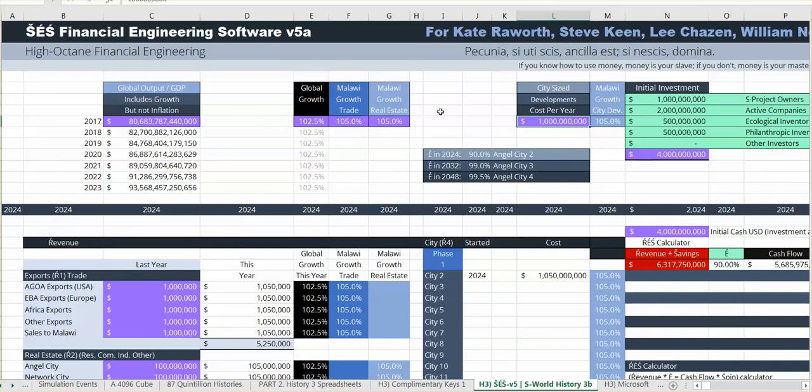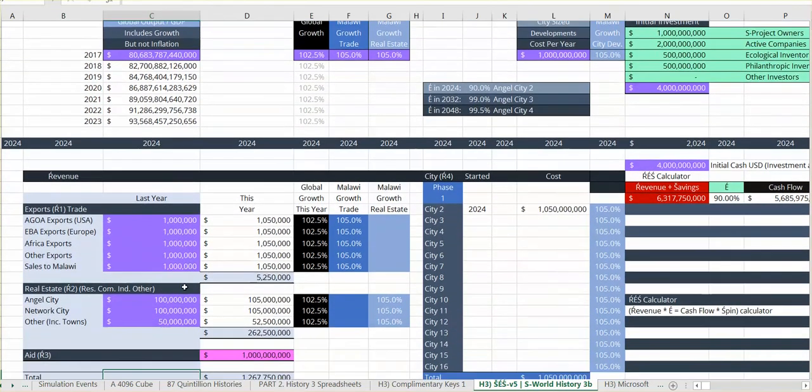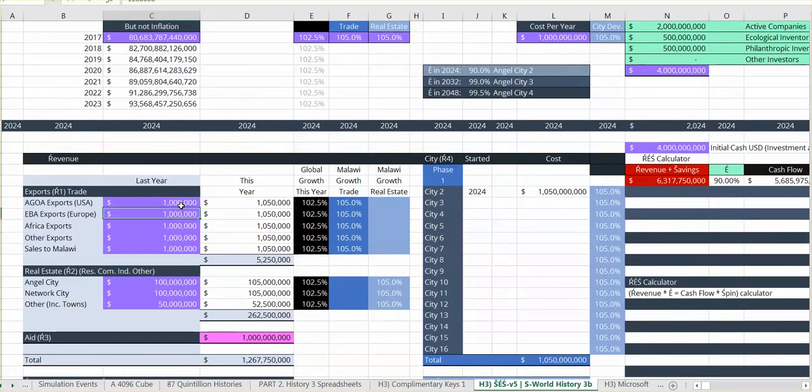Okay, city-sized developments and suburbs, 1 billion a year. This is where 90% of all the money comes from. This 1 billion a year, and this will have been negotiated years before. You know, one of the first things to negotiate. Hey, anyone want to buy a suburb? I've put export 1 million each, which is a token figure. It's just there so as there's something there so people could follow it and people could put in trades.